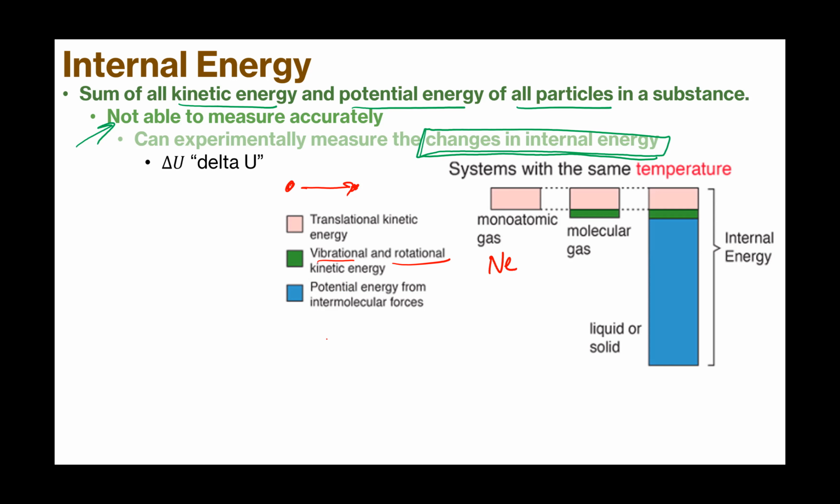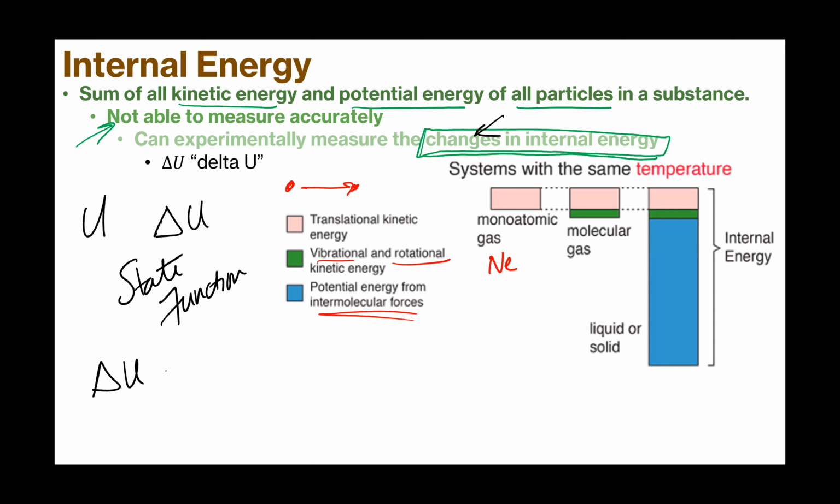And if you're a condensed phase, a liquid or a solid, you also have intermolecular forces. So intermolecular forces are another big set here. Our internal energy is given the symbol U, and when we're thinking about changes in internal energy, we can say delta U. Because internal energy is a state function, we can also say that delta U should be equal to U final minus U initial.